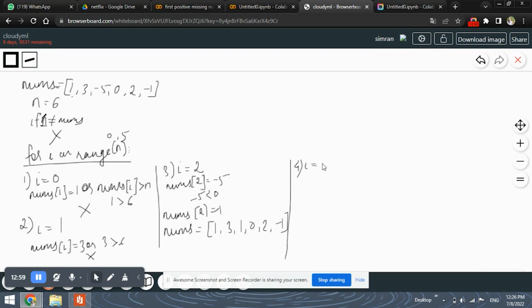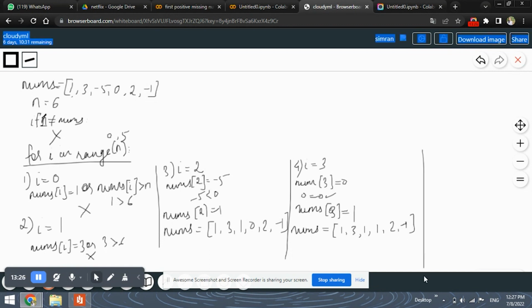Let's move ahead with the fourth iteration. I is equal to 3, and nums of 3 in this case is 0. So as you know, 0 is equal to 0, so the if condition is satisfied. What we have to do is replace nums of 3 with 1. So again we will be updating our nums list: 1, 3, 1, next we will have 1 again, 2 and minus 1.